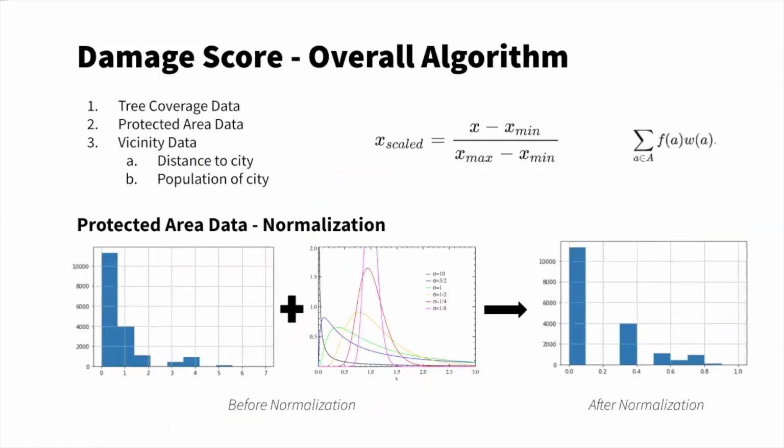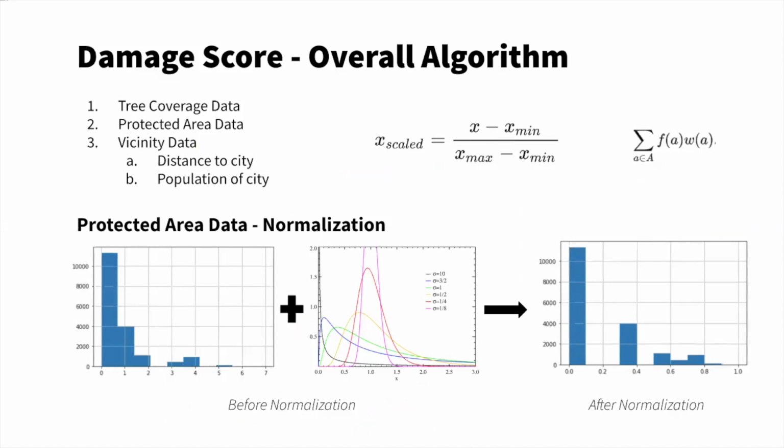Now, when we wanted to combine these three values, we had to do some scaling since they all had various numerical ranges. So we did a basic min-max scaling. And then for protected area data, we had to do a little bit more of a normalization because we wanted the jump from 0 to 1 protected area to create a larger score change than the jump from 6 to 7 protected areas. So we applied a logarithmic normalization, and you can see in the bottom here that the output graph on the right gives more of a normal distribution than the starting graph on the left.